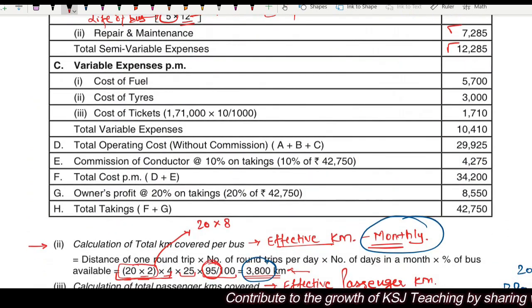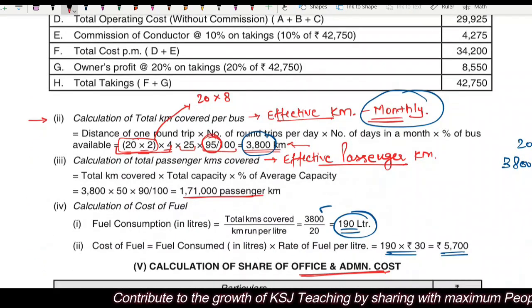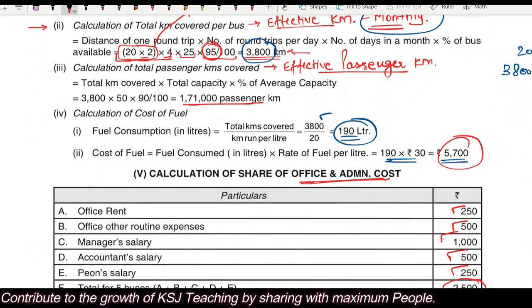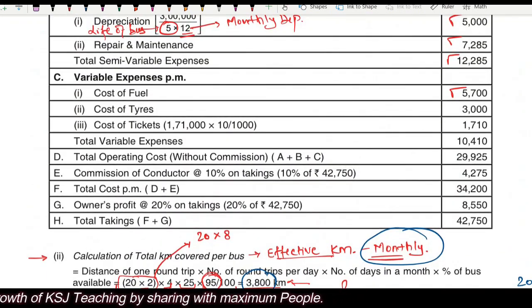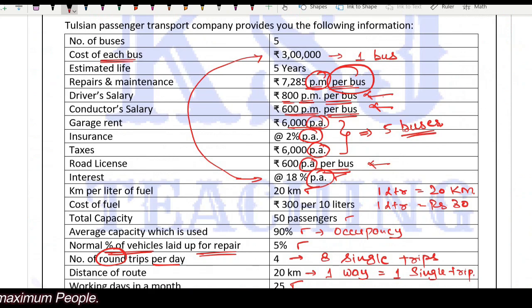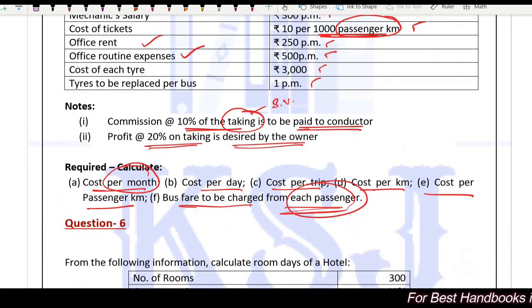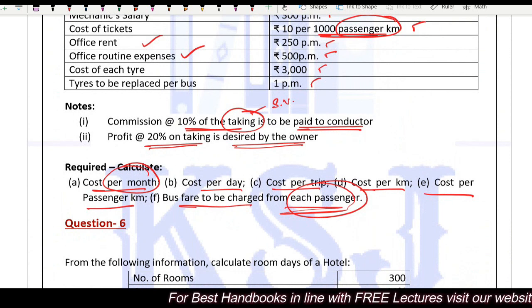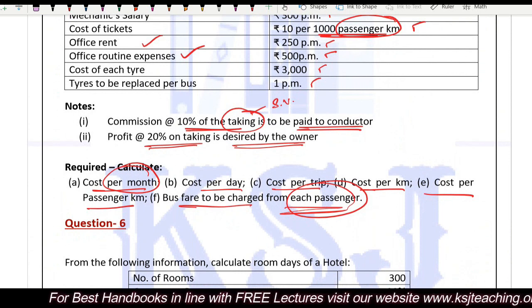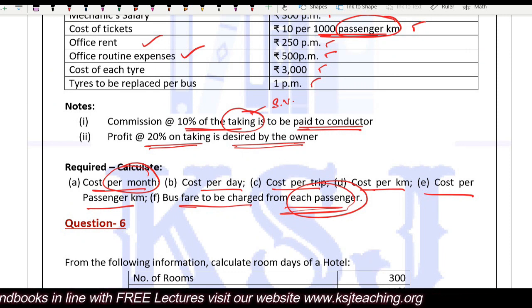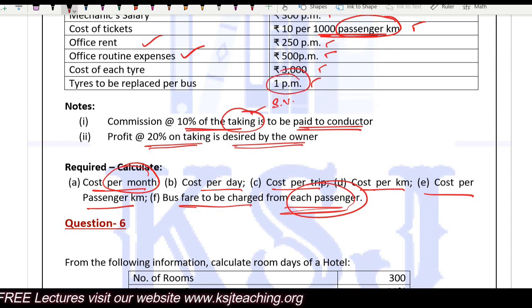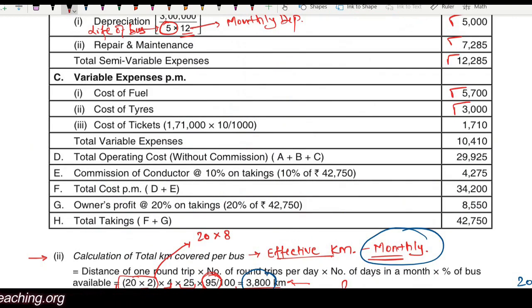After that, variable cost of fuel we have just calculated, 5700. No issues. Cost of tire is 3000. Why is it 3000? Because he says that one tire will be replaced per month for each bus, right? So if we are considering one bus, in a particular month only one tire will be replaced. So cost of one tire is 3000 rupees. So 3000 is my cost.